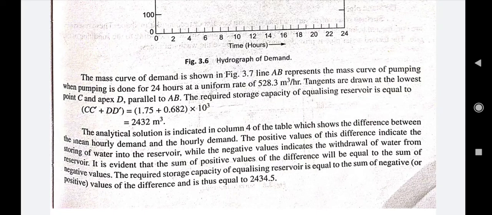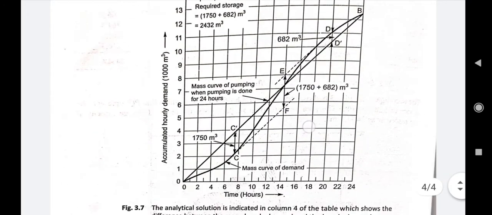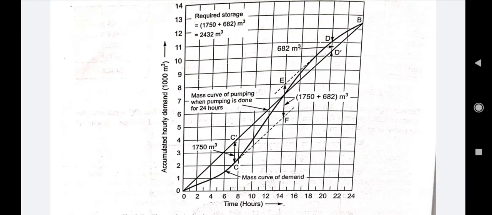In the mass curve method, we have drawn a curve, right? This curve that you can see is the mass curve of demand. We have also drawn a straight line AB from 0 to B. We draw tangents parallel to the line AB at the maximum point on the curve and the minimum point on the curve.